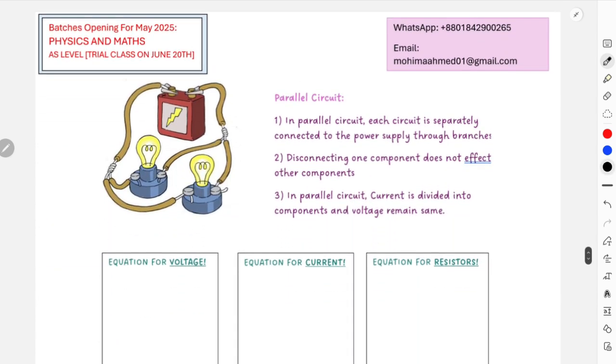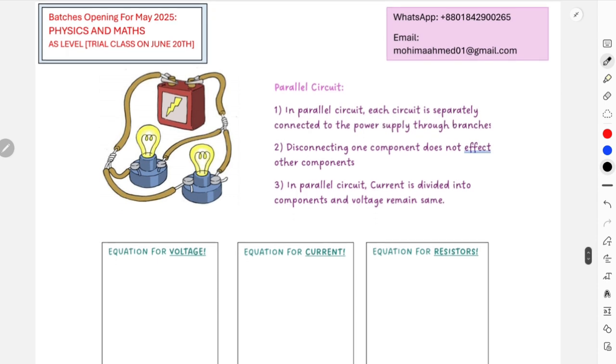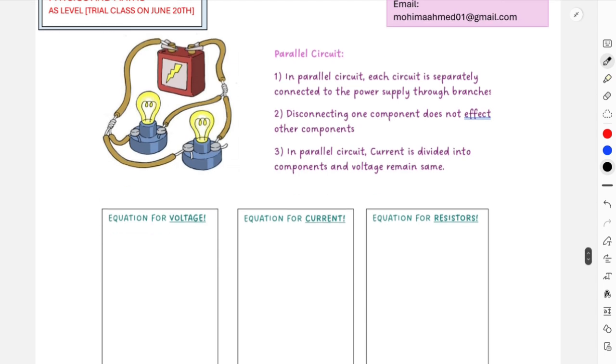Then let's quickly move on to parallel circuits. In parallel circuits, each component is separately connected to the power supply. So over here, since they are separately connected to the power supply this time, disconnecting one component doesn't really affect the other component because they are all in different branches. And in branches, these are your branches, by the way, current gets divided, but they will always have the same voltage. So over here, current is divided and voltage remains same.